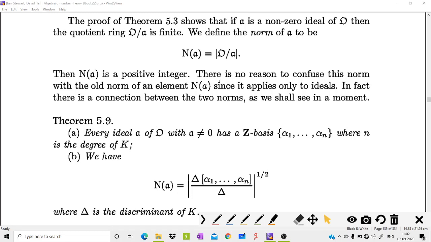We must remember one thing: this symbol N of A, if we write an ideal A here, is always a positive integer and refers to the norm of an ideal, the cardinality of a quotient ring. When you write N of a where a is an element, this defines the norm of an element, that is the product of the monomorphisms.